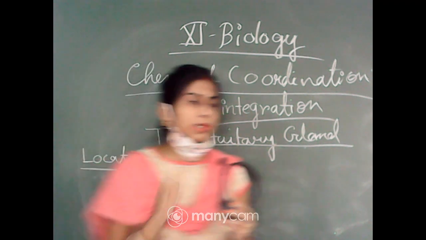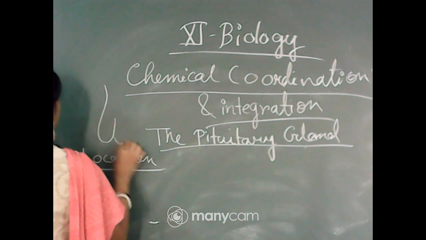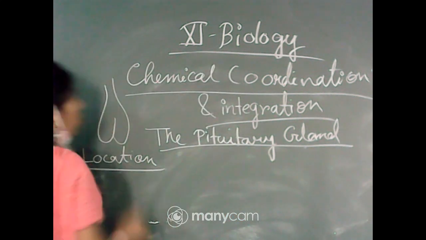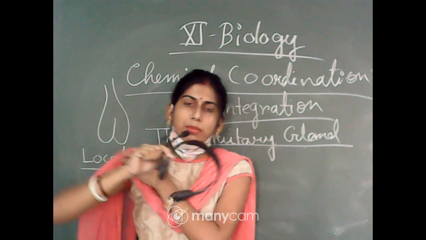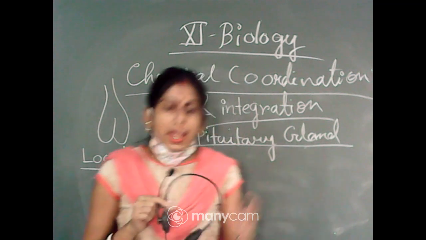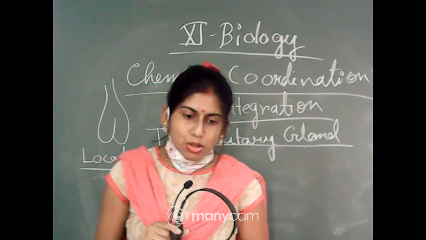As you can remember, the pituitary gland has this type of structure. In the forebrain, or basal part of the forebrain or diencephalon, the hypothalamus is present, and the pituitary gland is connected with the hypothalamus by a stalk.